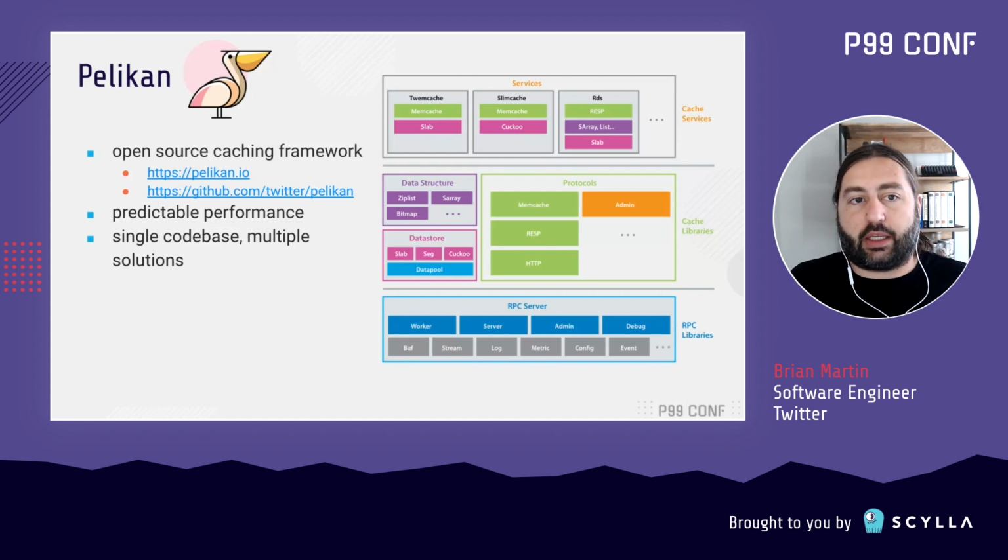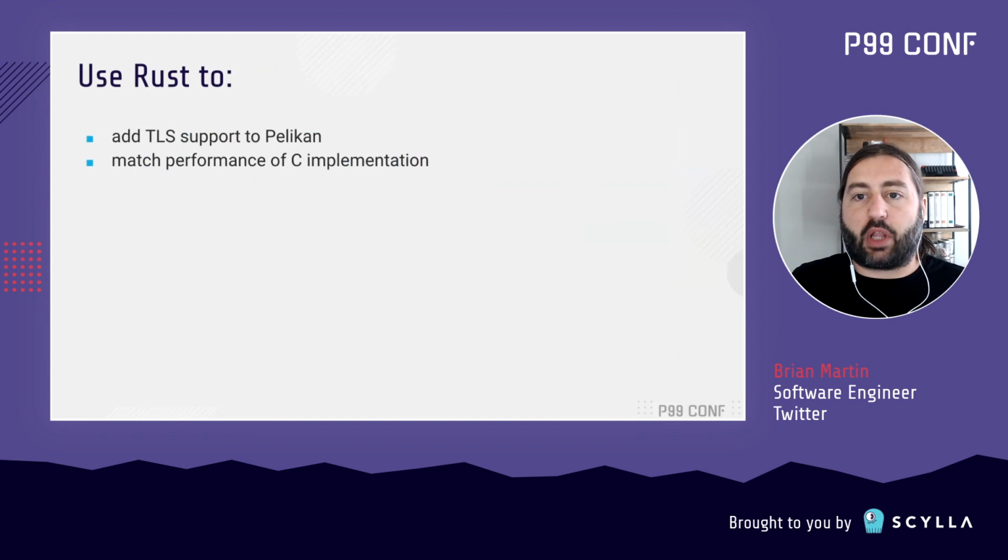So, why was I working on Pelikan? Well, one of the things that was blocking our rollout of the C implementation was a lack of TLS support, and we wanted to be able to encrypt traffic between the client service and the cache. The project's primary author, Yao, now my manager, didn't have time to work on this, and I felt a lot more comfortable doing this type of work in Rust. So after some discussion, I convinced her that I should spend some time to work on a prototype. I wanted to be sure that in my Rust implementation, I was able to match the performance of the C implementation and make it an easy decision to migrate.